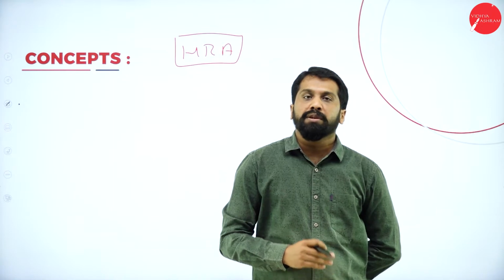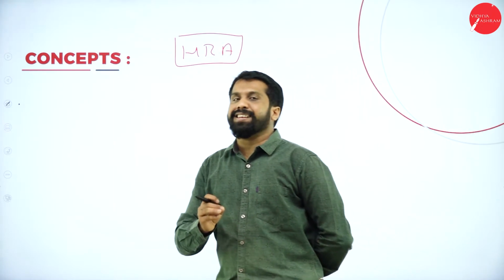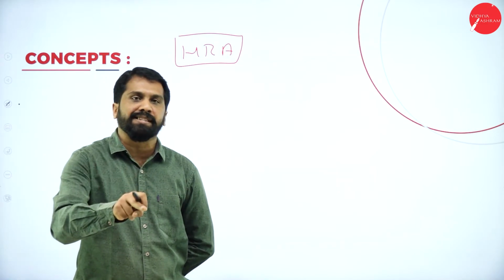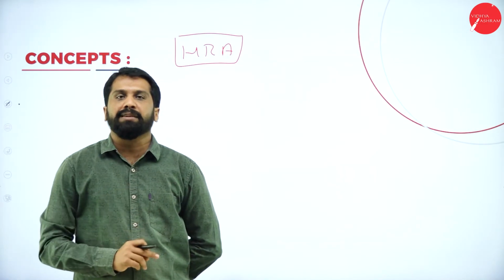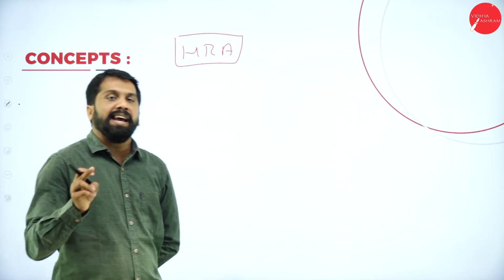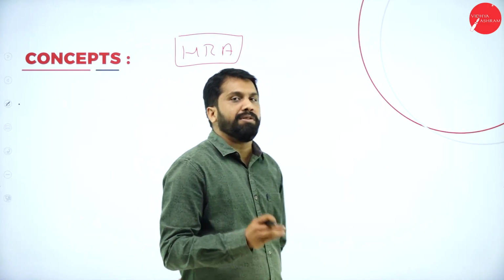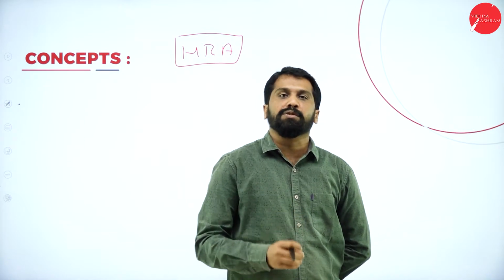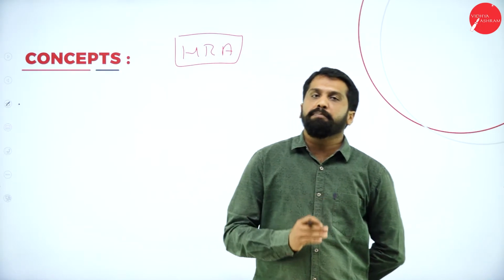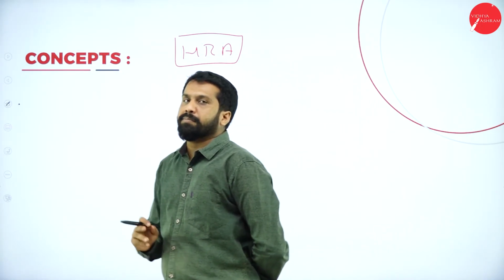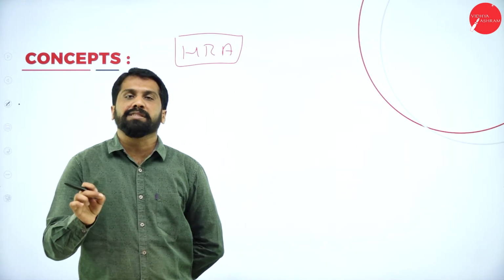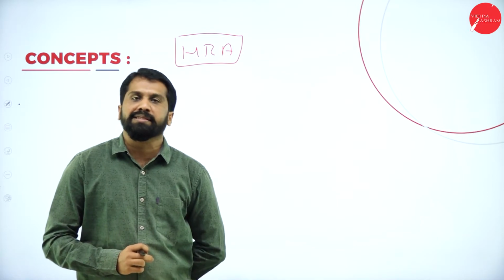Then what will you do? You will go for a rented house. Why are you in Bangalore? Because of that XYZ company. For that reason, XYZ Limited will give you some 8,000 or 10,000 as allowance to pay rent. You are paying rent around 15,000, but from the company side, they are giving you 10,000 as house rent allowance.